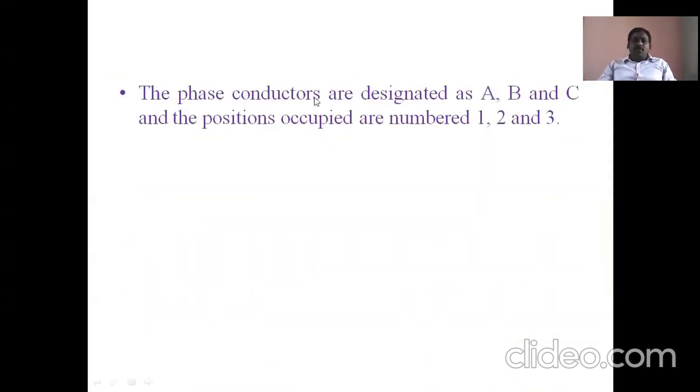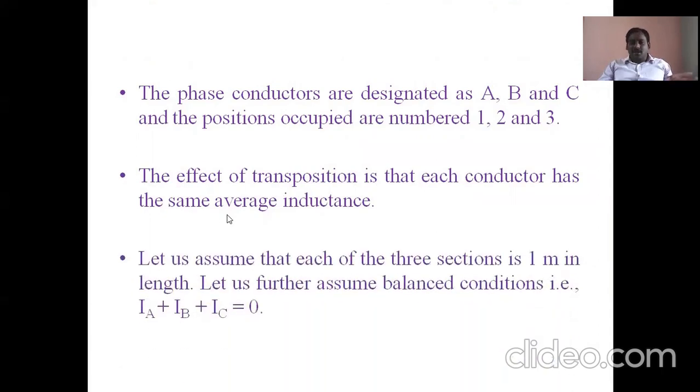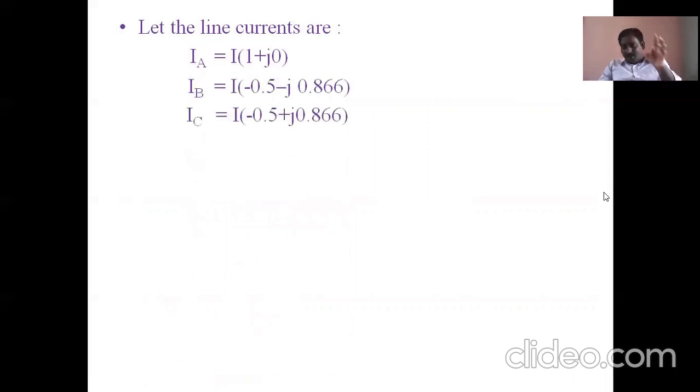So here, the phase conductors are designated as A, B, C, and the positions occupied are numbered 1, 2, 3. The effect of transposition is that each conductor has the same average inductance, and from this the same voltage drop in the three-phase conductors. So here you can assume 3 sections, each 1 meter in length, and assume a balanced condition, that is IA plus IB plus IC equals zero. Then the line currents are equal in magnitude.